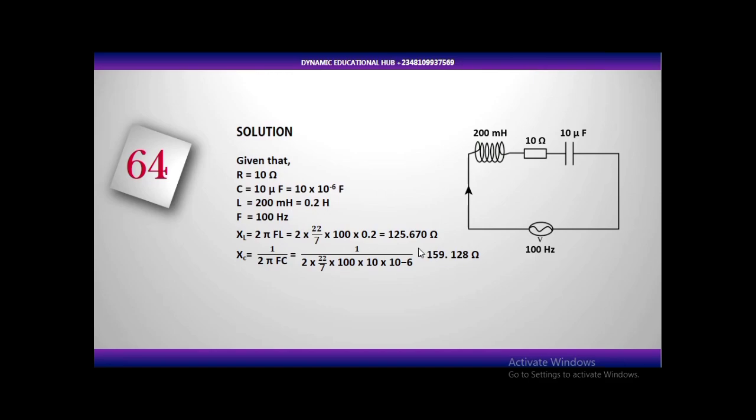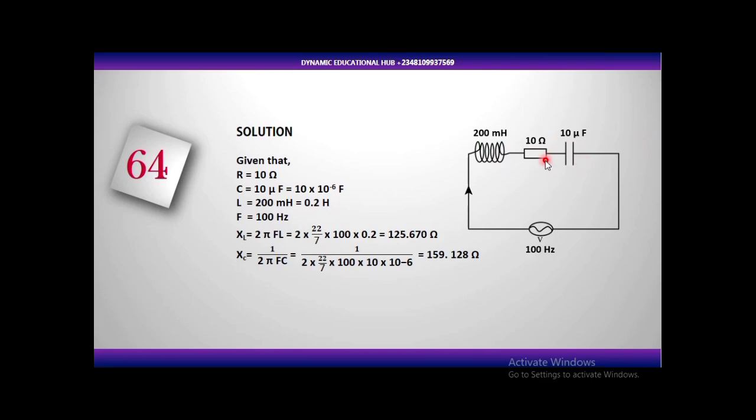I've explained earlier that in AC circuits we have the RL circuit, the RC circuit, and then the RLC circuit. In secondary school you will be taught simple AC circuits, and those circuits are in series connection.